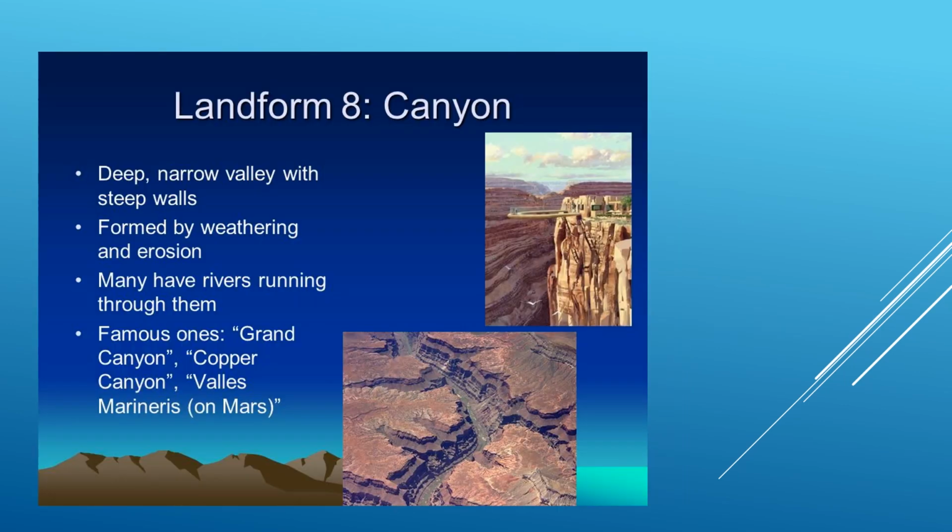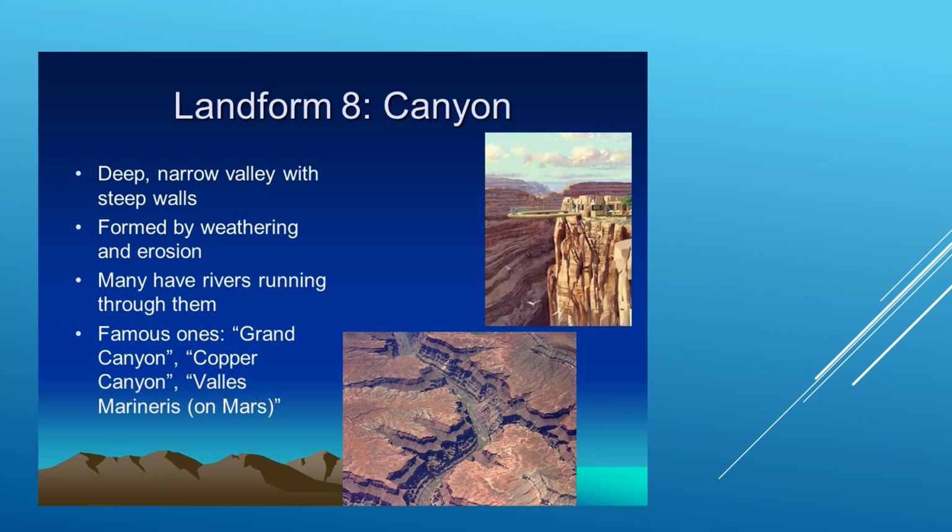Now the next landform is the canyon, which is a deep, narrow valley with steep walls. It is a little bit similar to a valley, but not exactly a valley. It is formed by weathering and erosion. These are the processes where mountains are formed, and afterward the valleys and canyons are also formed.